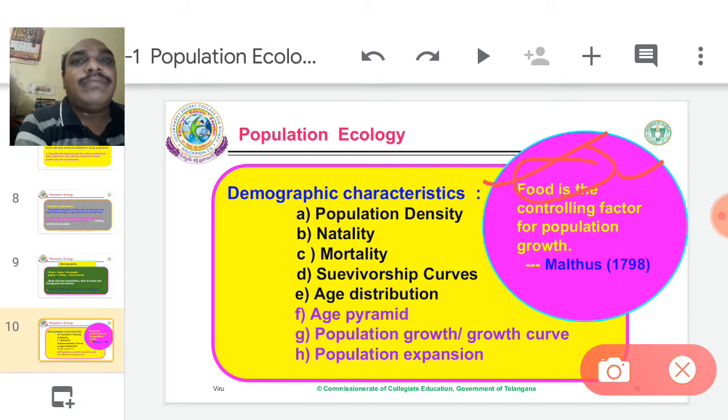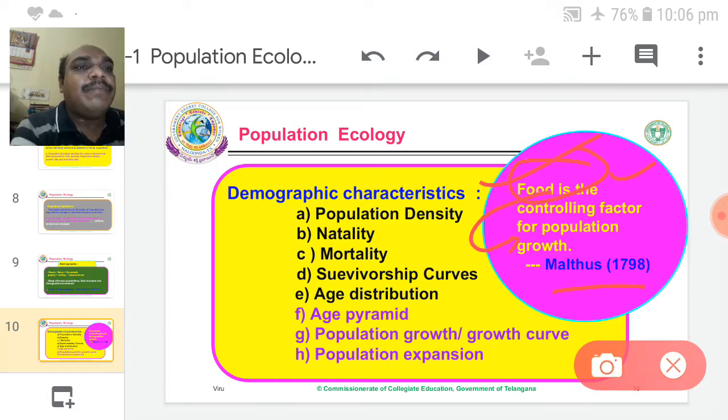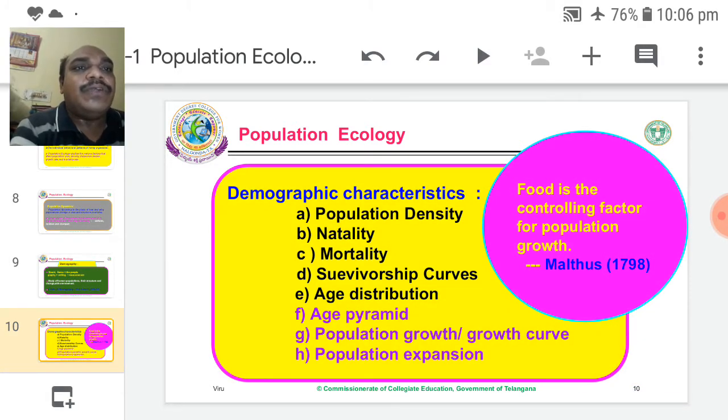If food is available at an optimum level, the population growth is also optimum. If food exceeds, the population growth also exceeds. Huge population growth is recorded. If there is a food crisis, at that moment population growth also gradually decreases. Food is directly linked with population growth, as stated by the scientist Malthus. So food is directly linked with growth of population.